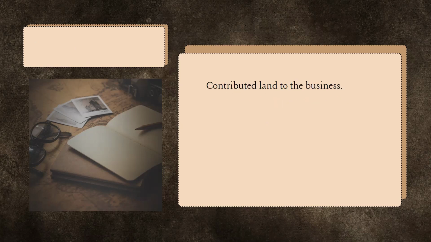Number three talks about contributed land to the business, meaning the owner contributed land to the business. Land is an example of property, plant, and equipment. There is only one activity in the statement of cash flows where, when we talk about property, plant, and equipment, when we contribute, when we purchase, and when we sell, this is referred to as investing activities. So the answer for number three is investing activities.